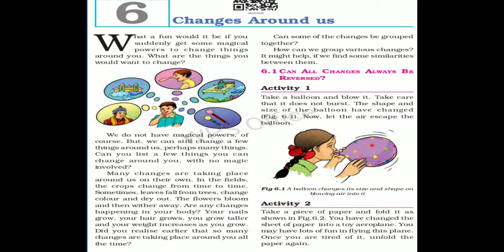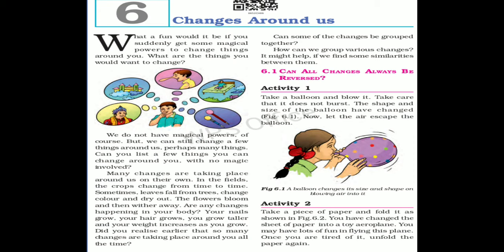Classification of changes. We have seen the different kinds of changes, but how have we classified them? A substance undergoes a change to form a new substance only when certain agents like heat, light, electricity, or force are applied to it. If the agent causing the change is removed, then in some cases the new substance undergoes a change in the reverse direction to form the original substance, and we say that the change can be reversed, or that the change is reversible.